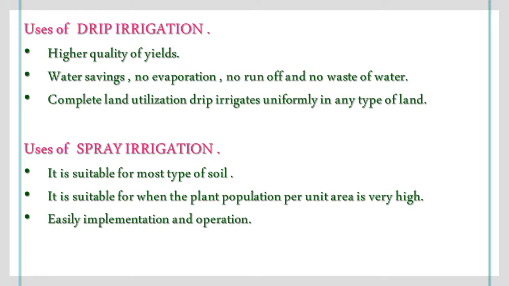Complete land utilization, drip irrigates uniformly in any type of land. Next is uses of spray irrigation. It is suitable for most types of soil. Almost it is used for different types of soil.